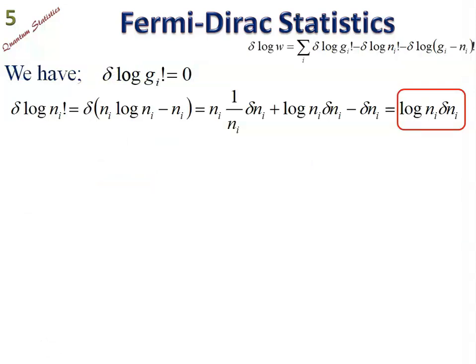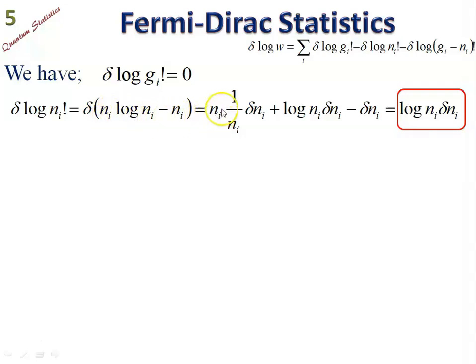And therefore we have to work out del log of ni factorial. This is the Stirling approximation of log of ni factorial, which is ni log ni minus ni. Here we have a product of two quantities, so the chain rule is to be applied the way we have applied in the earlier calculations. So ni times the first function into the derivative of the second plus the derivative of the first into the second function.